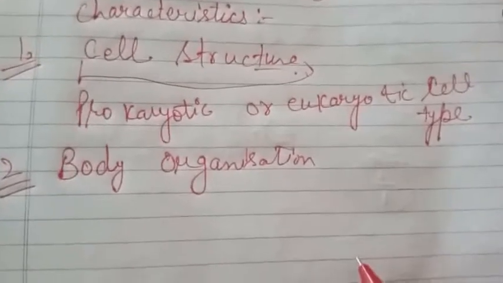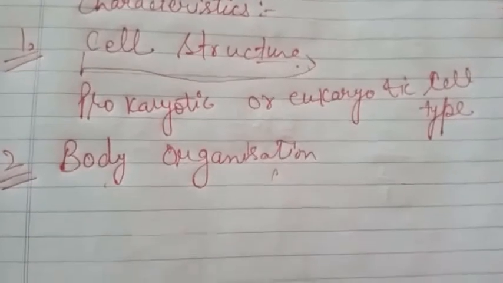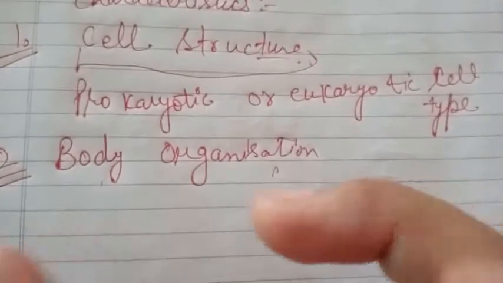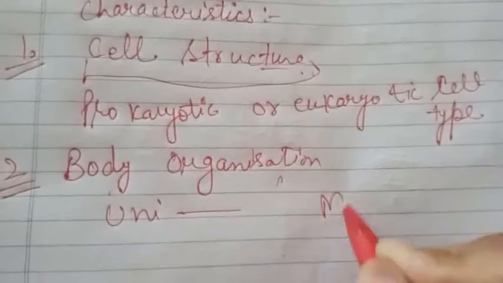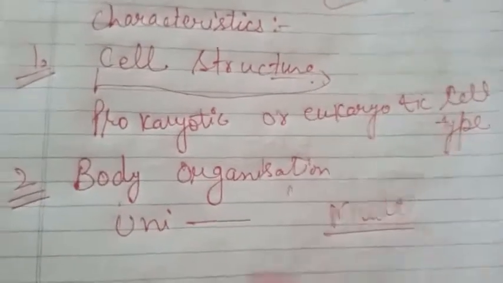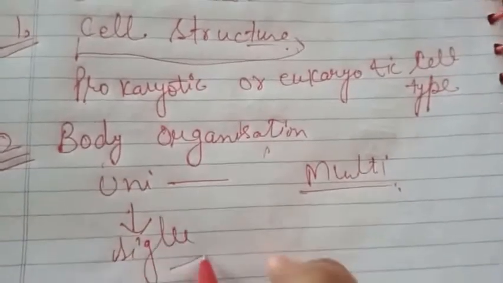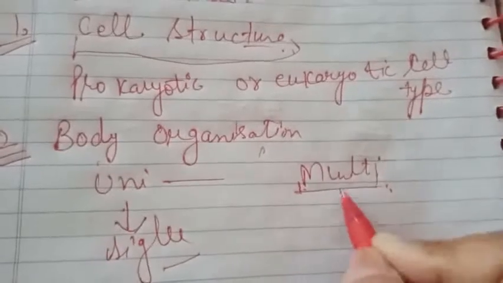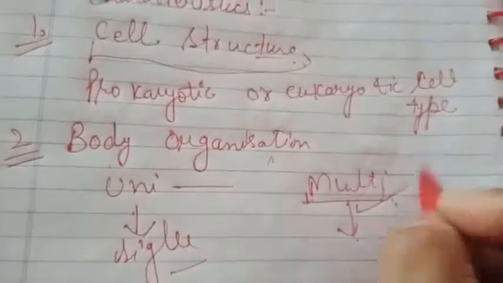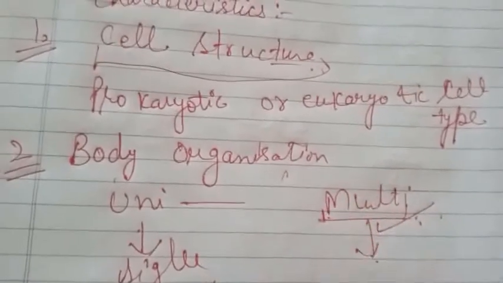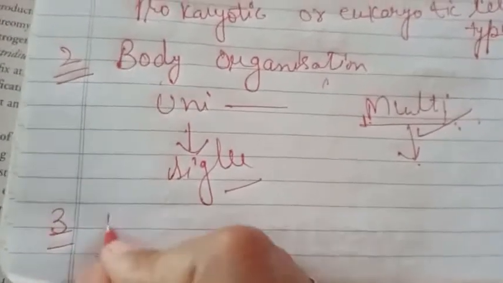For division, next he focused on the body organization, like what the body organization is, whether the organism is unicellular or multicellular. I have told you that unicellular organisms are made up of a single cell, and multicellular organisms are made up of more cells, of different types of cells, right? And then the last characteristic on which he focused was the mode of nutrition.